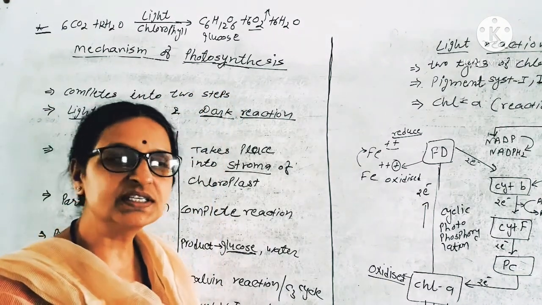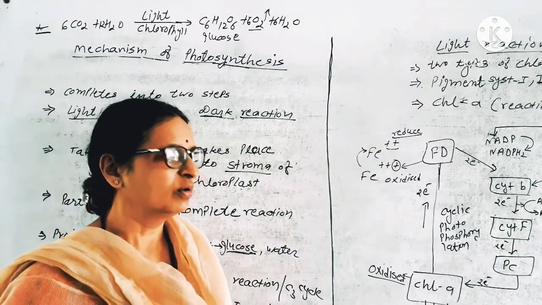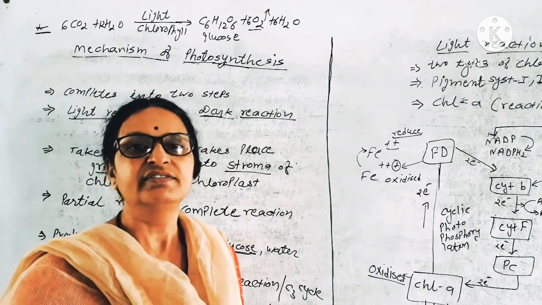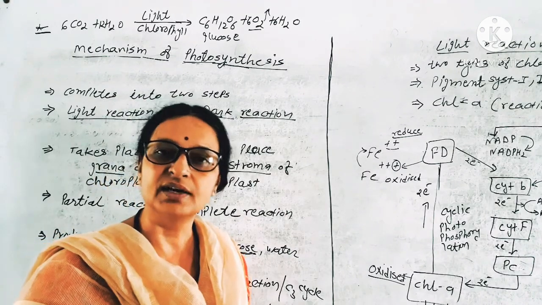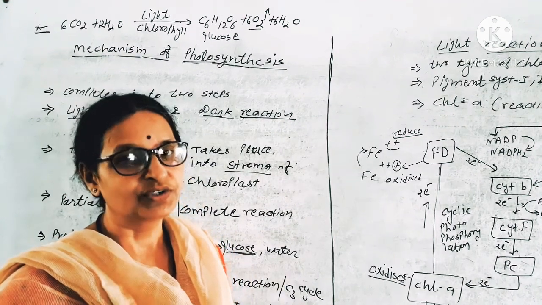Mechanism of photosynthesis means what? Food developed or produced by green plants in the presence of sunlight and with the help of water and carbon dioxide in the chlorophyll is called photosynthesis.